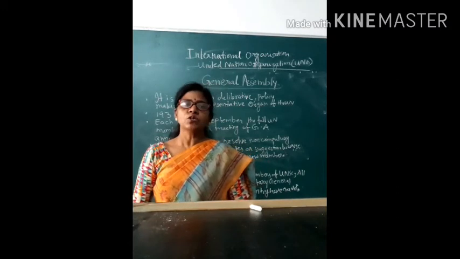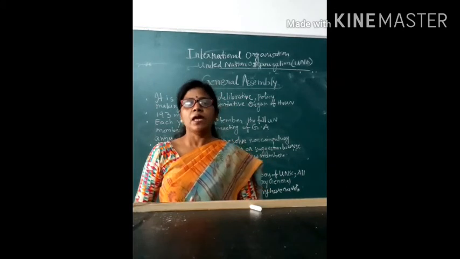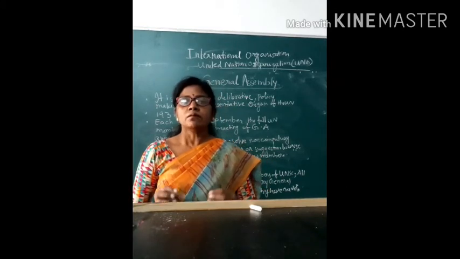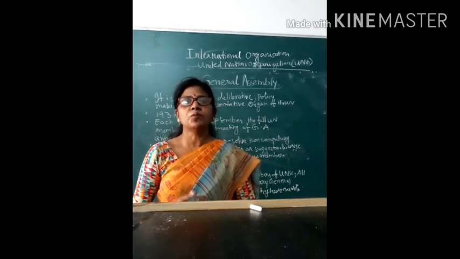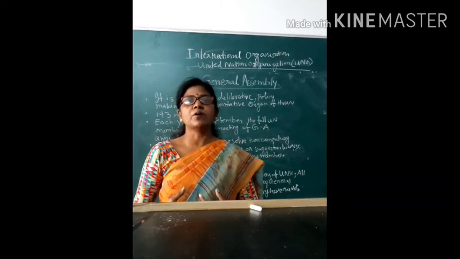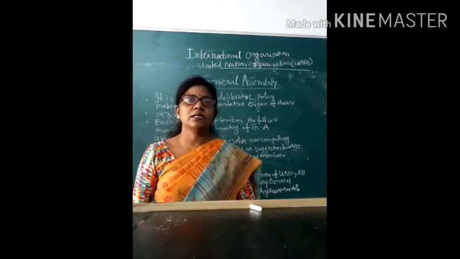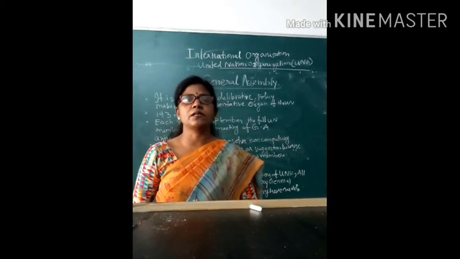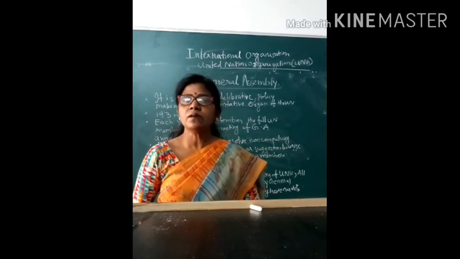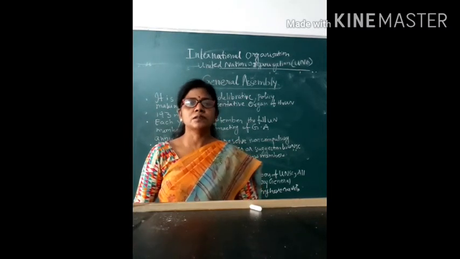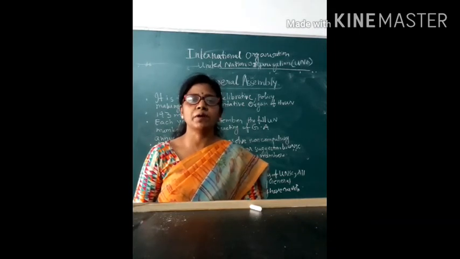and in all these appointments and decisions, each member country has one vote. So we can say that the General Assembly is more representative, and due to its functions it has a democratic spirit, as the main organ, the Security Council, is not representative and, due to its veto power, has many negative functions. But we can say that the General Assembly is more representative and is working in a democratic manner.